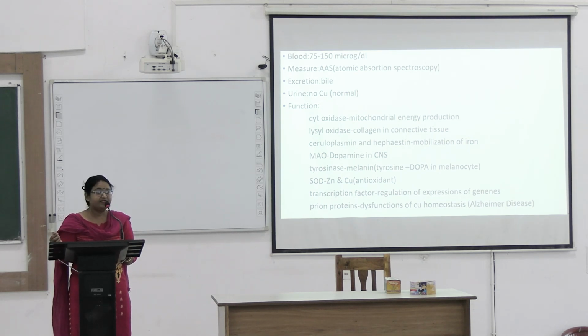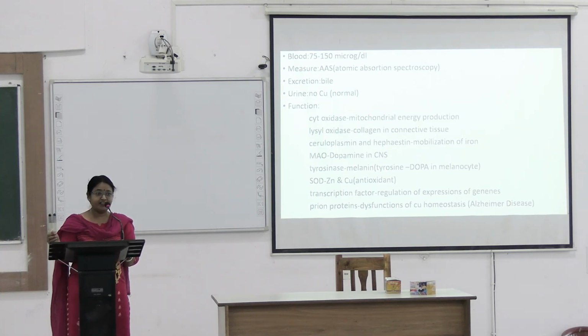Superoxide dismutase. There are different types of superoxide dismutase. One is mitochondrial and one is cytoplasmic. For mitochondrial superoxide dismutase, you need manganese. And for cytoplasmic superoxide dismutase, you need copper and zinc. That is copper and zinc dependent. What is superoxide dismutase? That is present in the free radical scavenger system. In that, there are some enzymes: the superoxide dismutase, catalase, glutathione peroxidase, and glutathione oxidase. And this superoxide dismutase, zinc and copper dependent, is cytoplasmic.